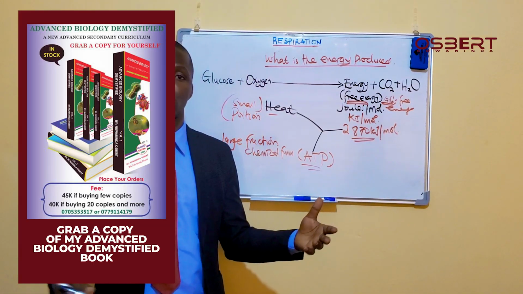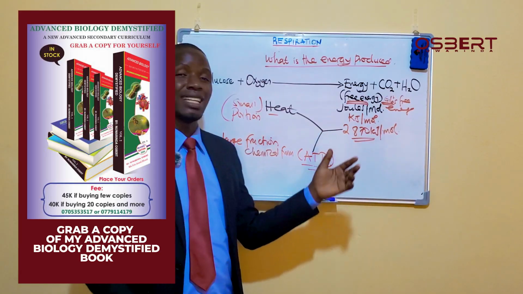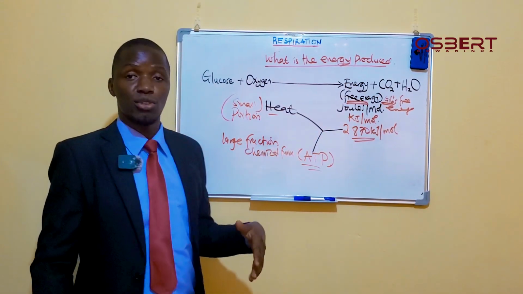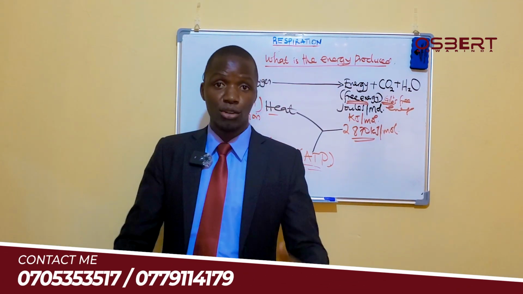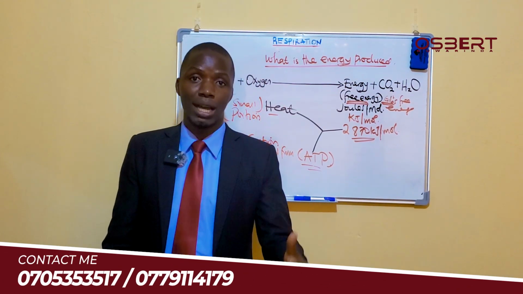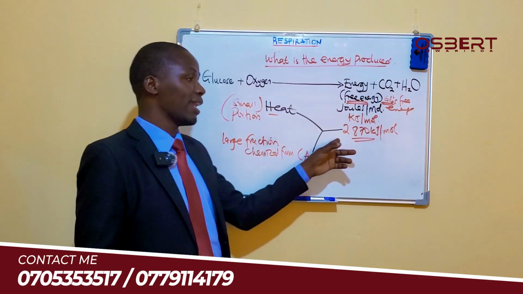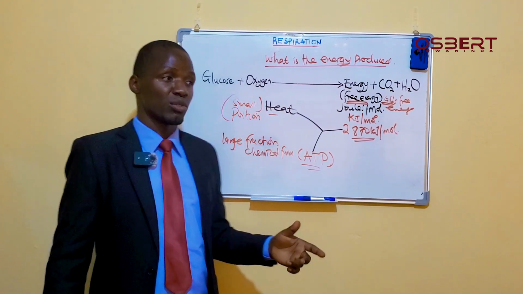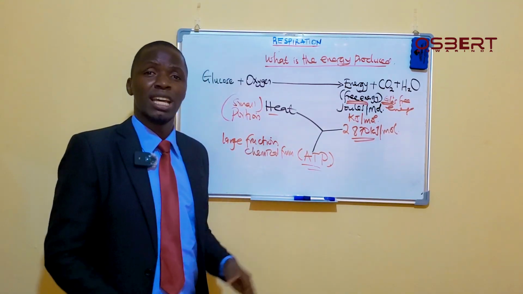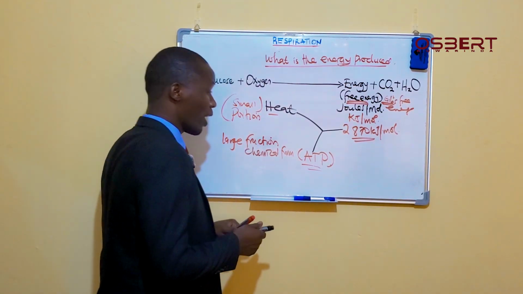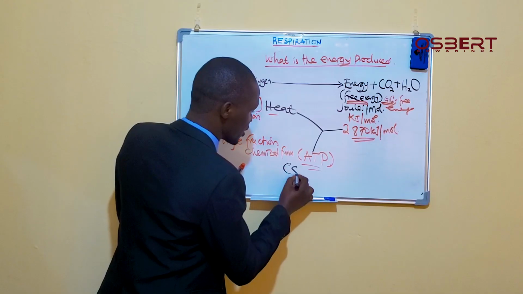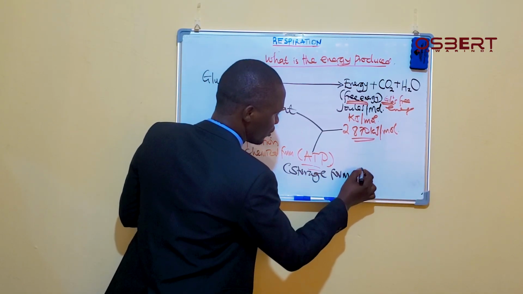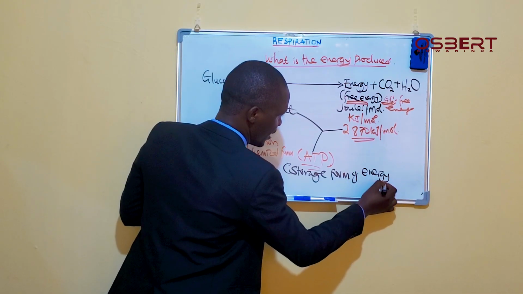This is the energy which is available to be used for different functions, but because it is produced in large quantities, some of it is turned into heat in the case of endotherms like me and you, and then birds and so on. However, the other energy is turned into something that most of you always hear about, and that's what you call ATP. So this ATP is formed. This ATP therefore is like a store. This is a storage. So ATP is a storage form of energy in a cell.